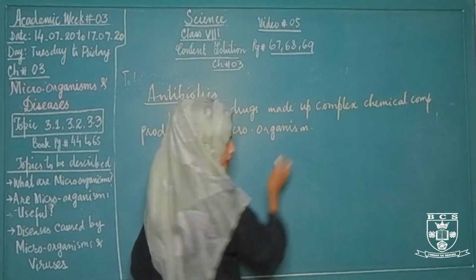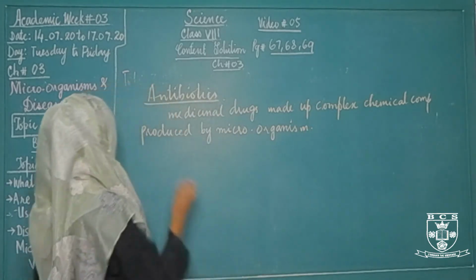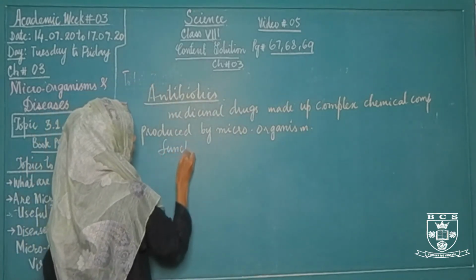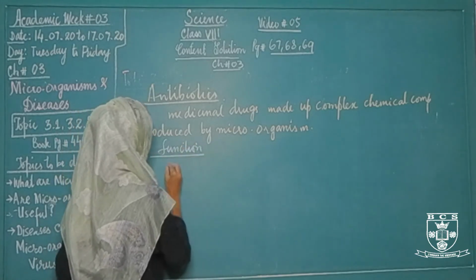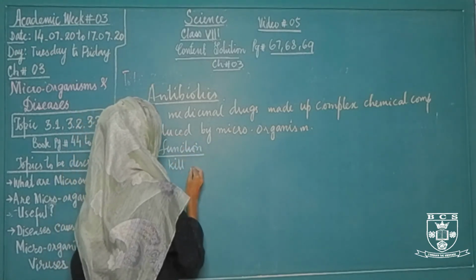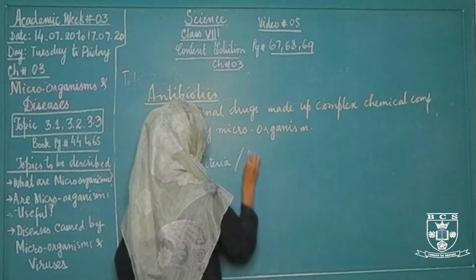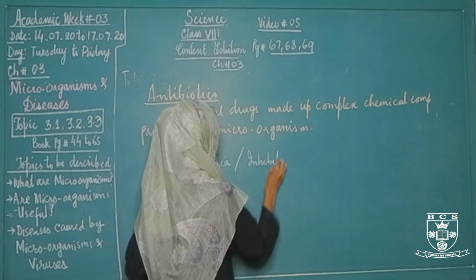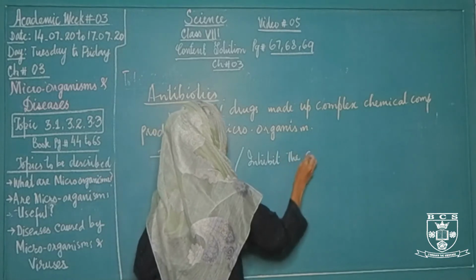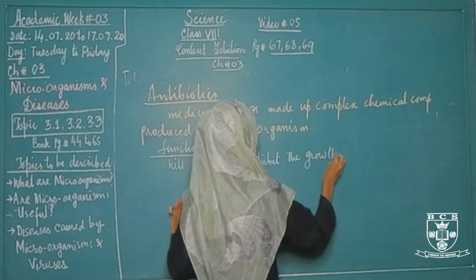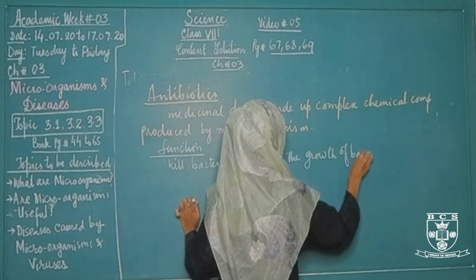And what is its function? Its function is to kill bacteria or inhibit the growth of bacteria.